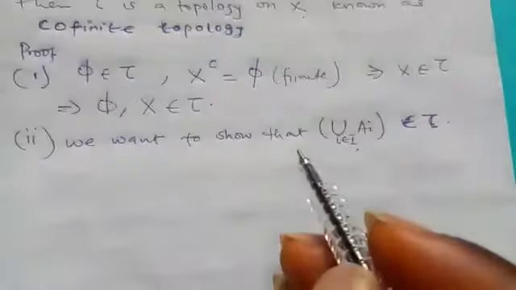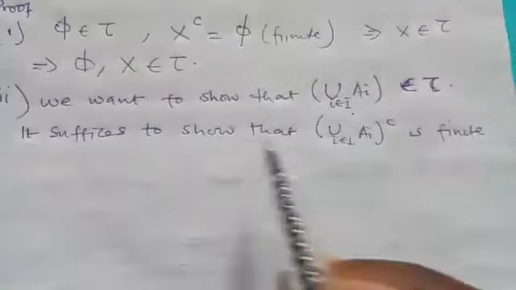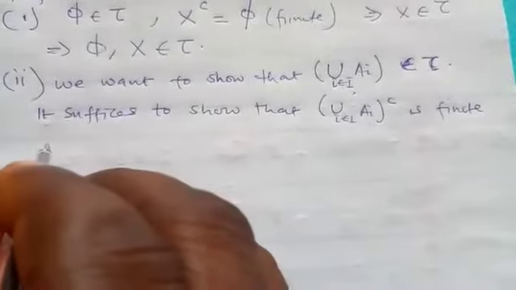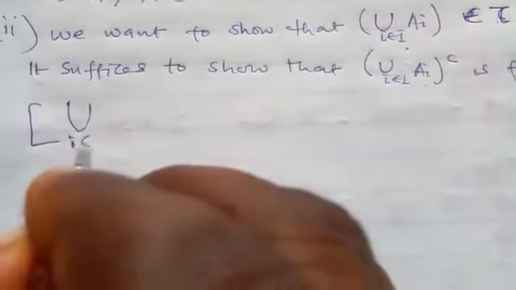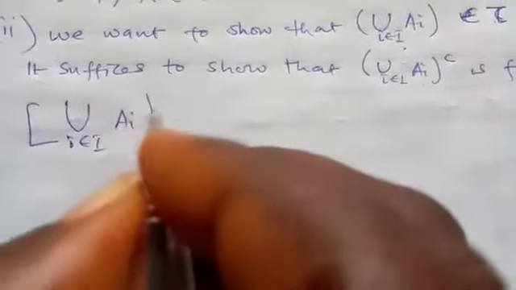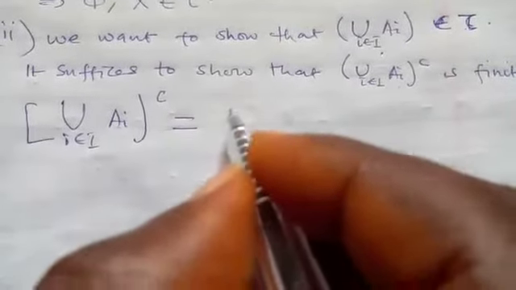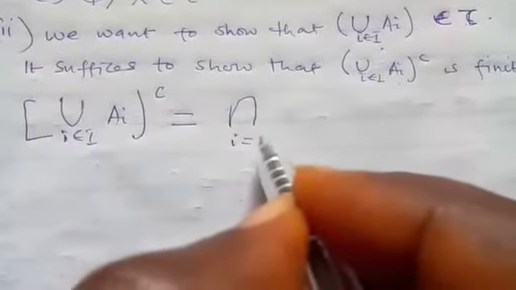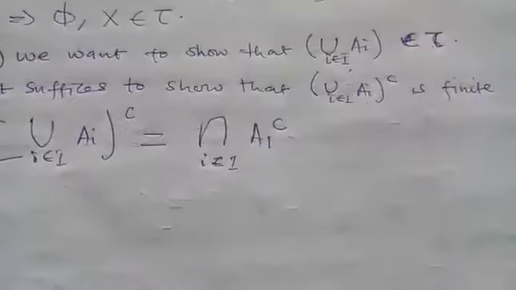And that is what you have written out: it suffices to show that the complement is finite. So let's find the complement of that set. This is the complement of the union of A_i over i in I, and by De Morgan's law, we know that this will turn to an intersection, then we put the complement on each set. That is by De Morgan's law.